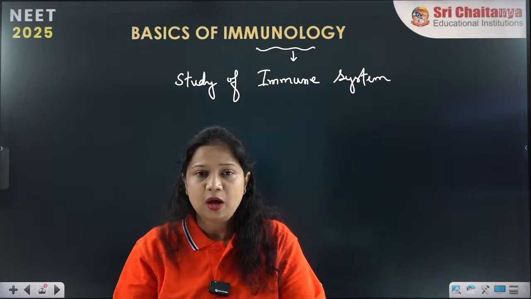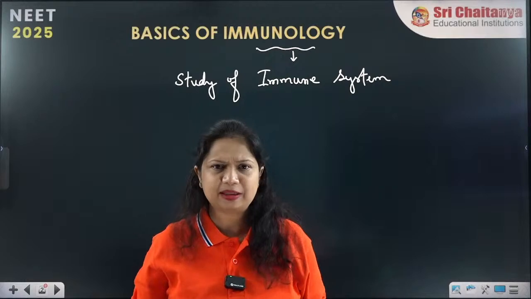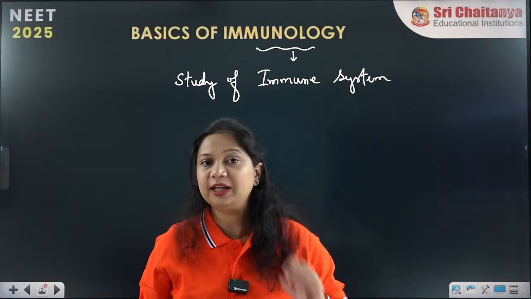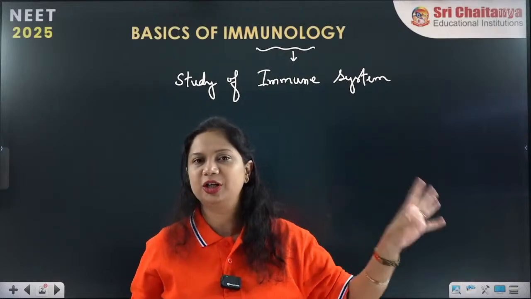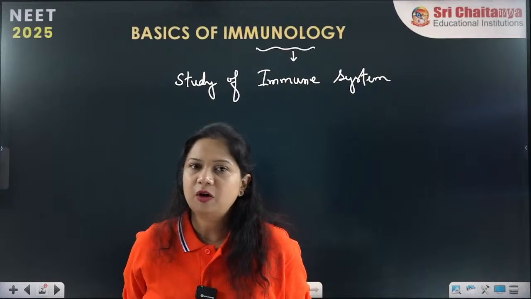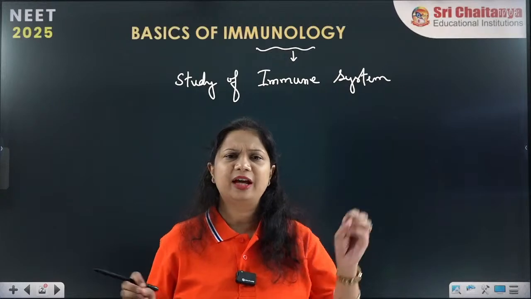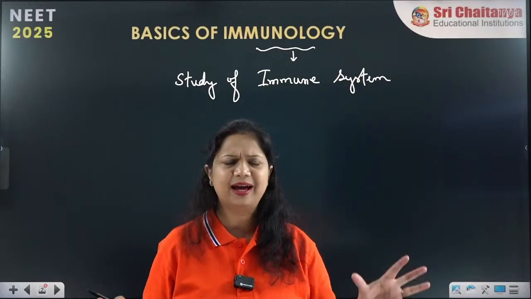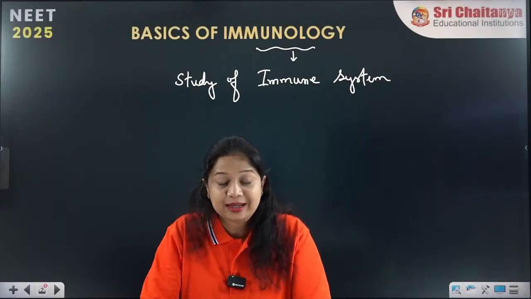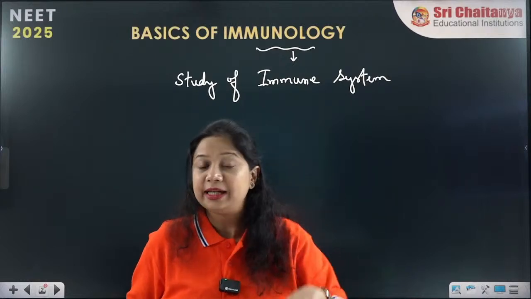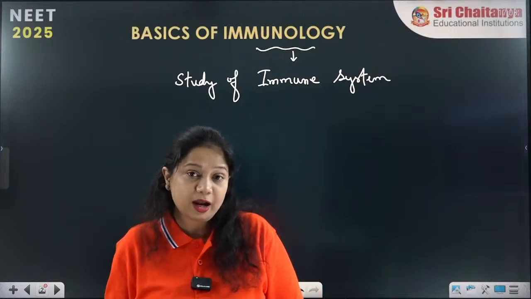Immune system means, when our body is attacked by many pathogens. Pathogen means various infective agents. Again, what is an infective agent? We can simply say germs and harmful objects. Various harmful objects, viruses, bacteria, fungus and many more things can actually attack our body. And when these organisms attack, our body has to do something. Alright. So, what does our body do?